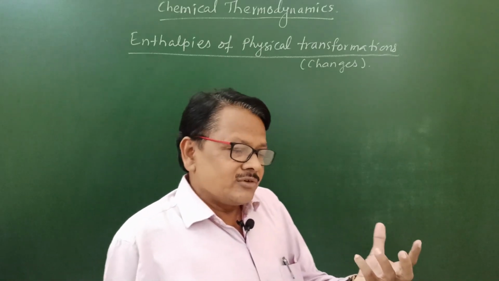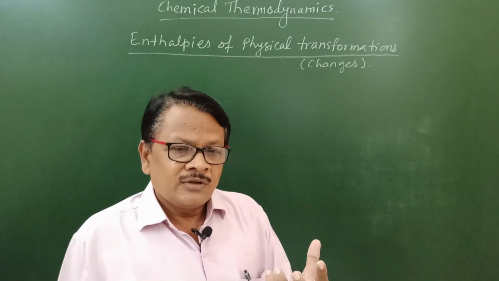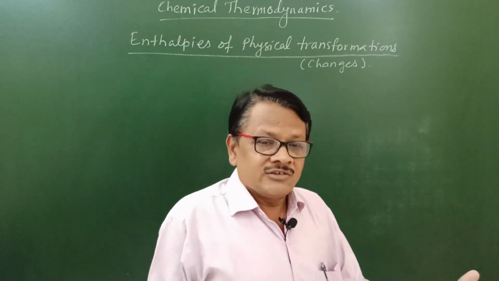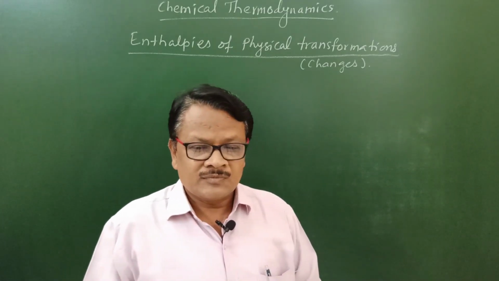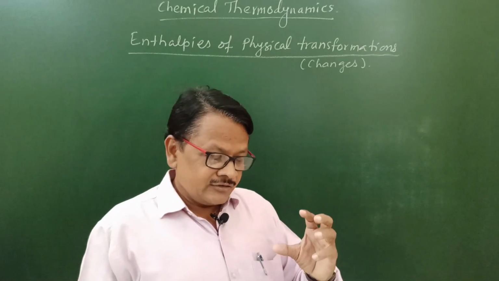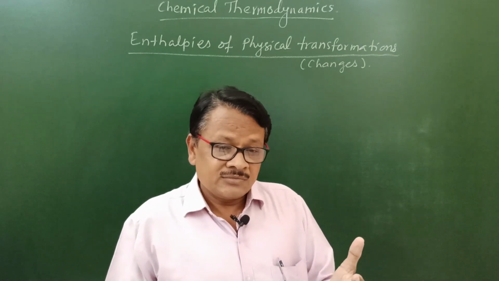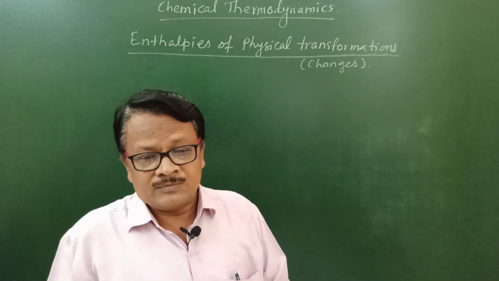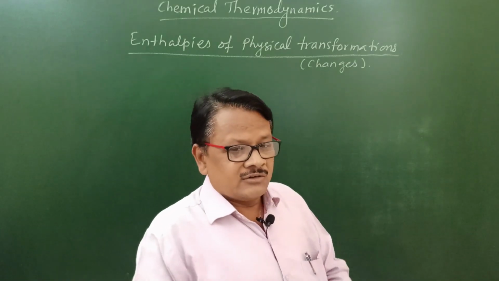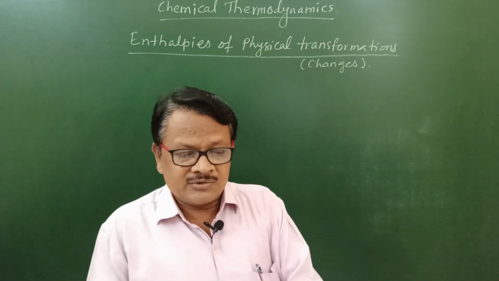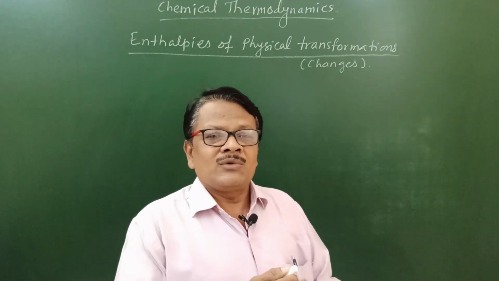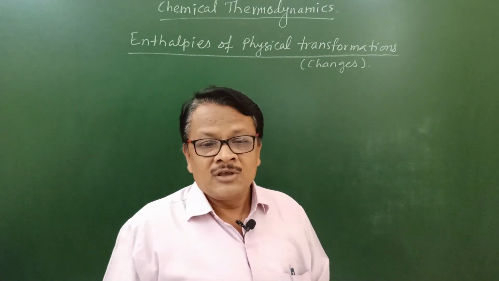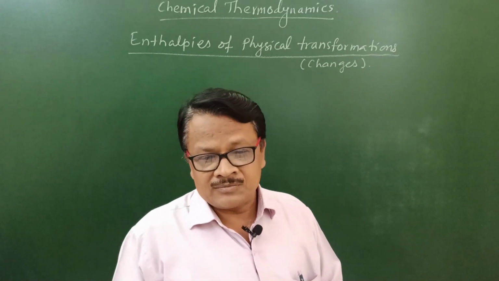In chemical transformation, what happens? The chemical formula changes. When one substance is converted into another substance, then its chemical formula changes. For example, during chemical reactions, chemical change occurs, meaning the reacting substances and the products formed have totally different chemical formulas from each other. So that is called chemical transformation.